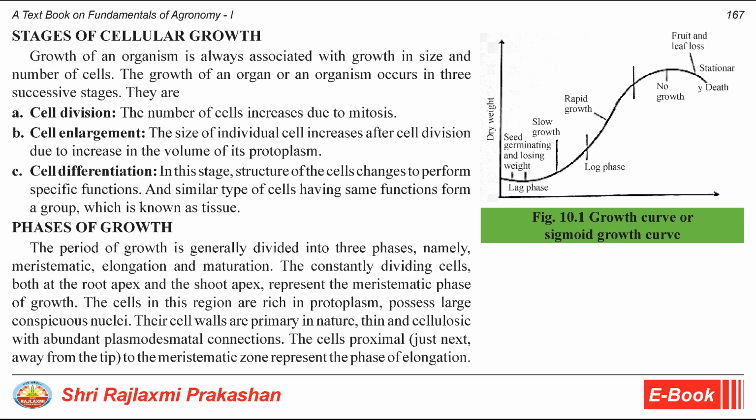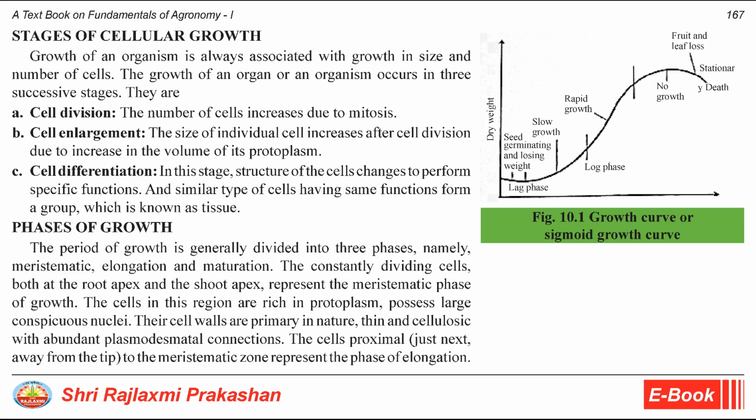Phases of growth. The period of growth is generally divided into three phases, namely meristematic, elongation and maturation. The constantly dividing cells, both at the root apex and the shoot apex, represent the meristematic phase of growth. The cells in this region are rich in protoplasm and possess large conspicuous nuclei.